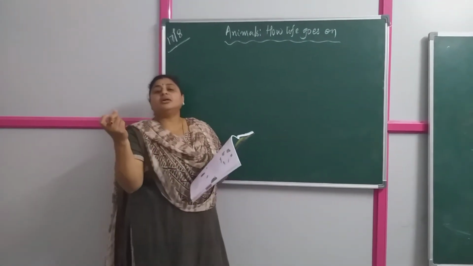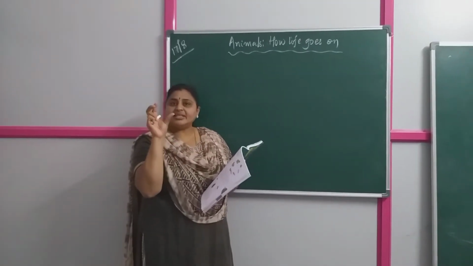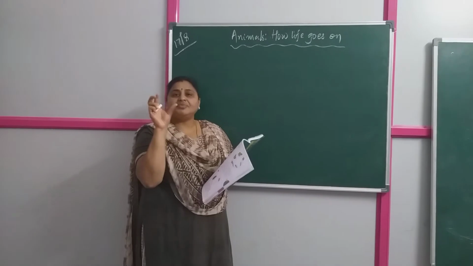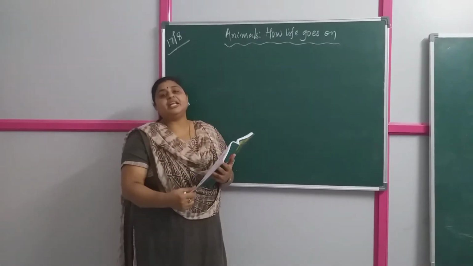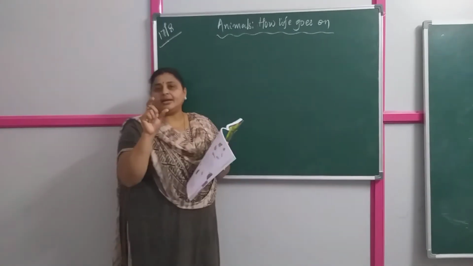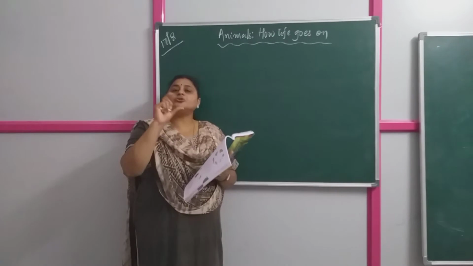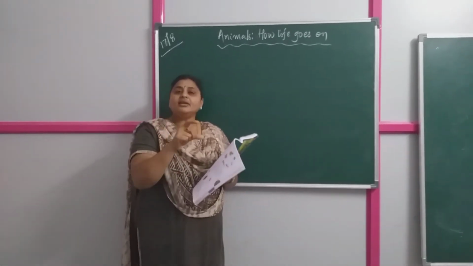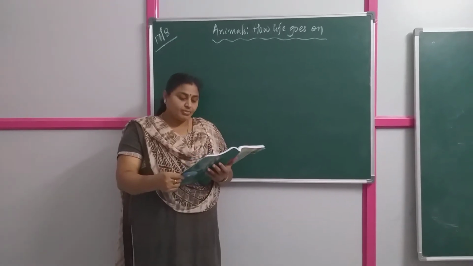How does the chick come out from the embryo? If the egg is warm, if it is getting sufficient warmth, then only the chick can come out. The chick comes out after 21 days. So once a hen lays the egg, after 21 days the embryo slowly changes and on the 21st day the chick comes out of the egg.